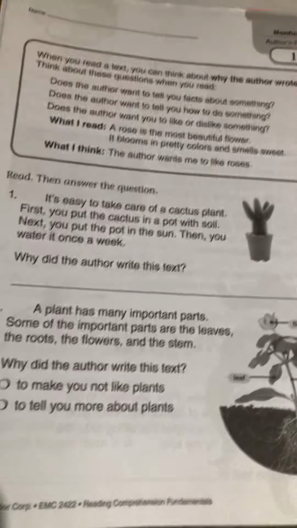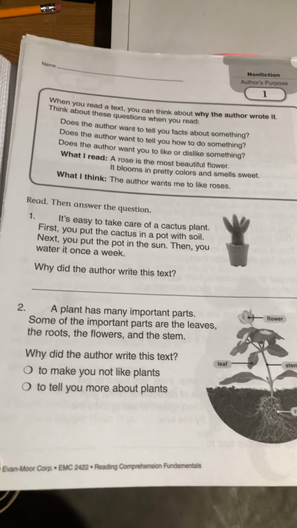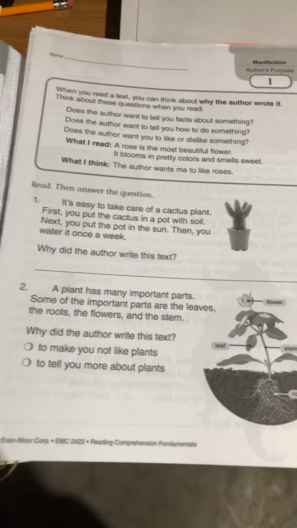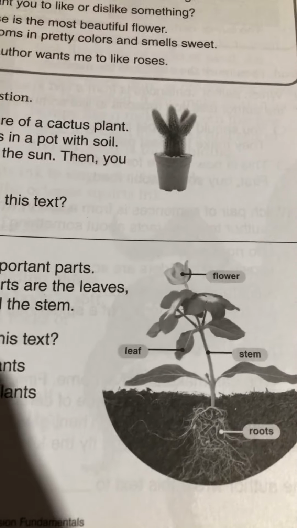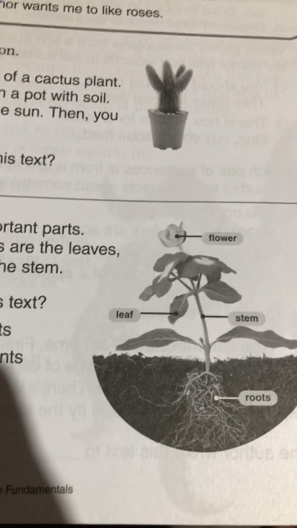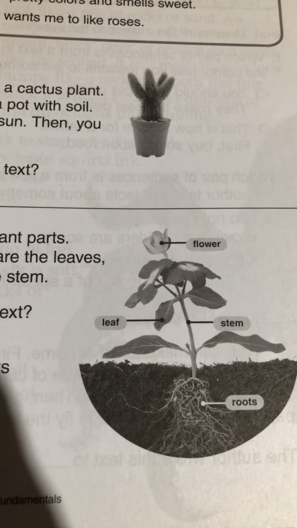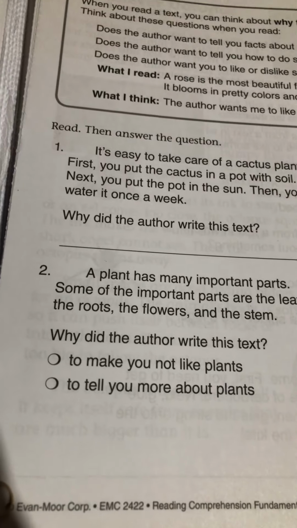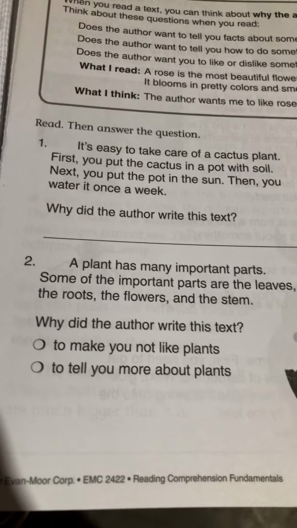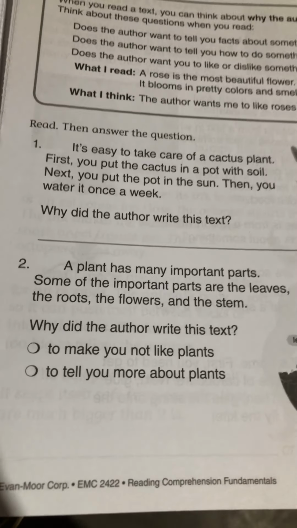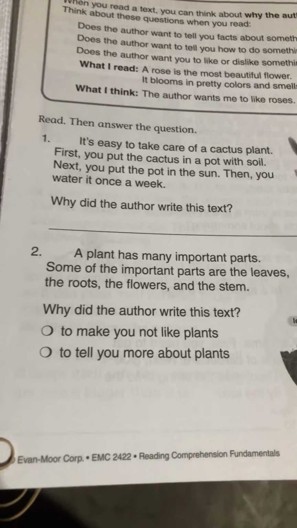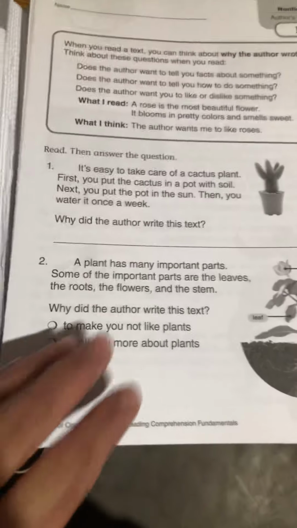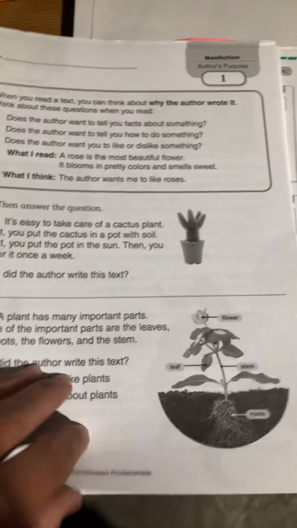And number 2, a plant has many important parts. Some of the important parts are the leaves, the roots, the flowers, and the stem. So you can look at the picture. It has the flower, the leaf, the stem, and the roots all marked on there. Why did the author write this text? Did they write it to make you not like plants or to tell you more about plants? And if you said to tell you more about plants, you are correct. Nice job. So that is the author's purpose.